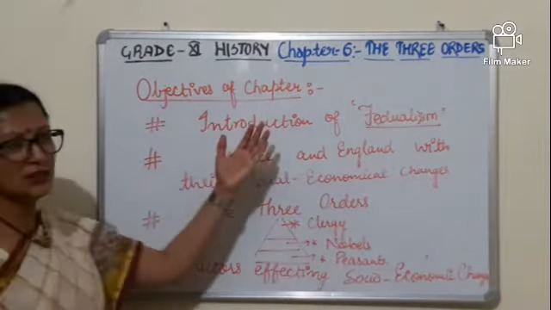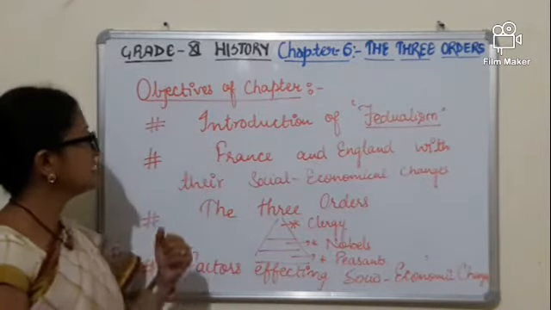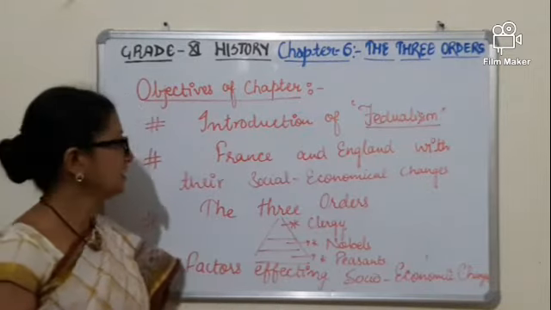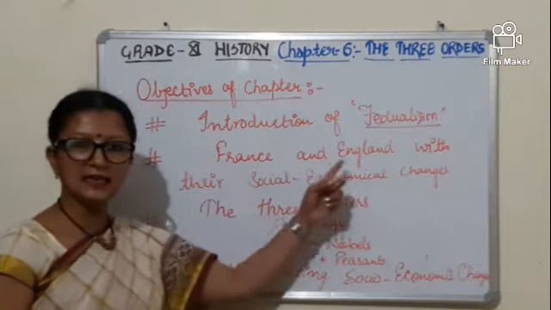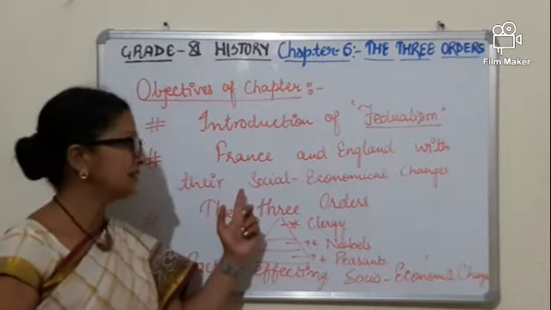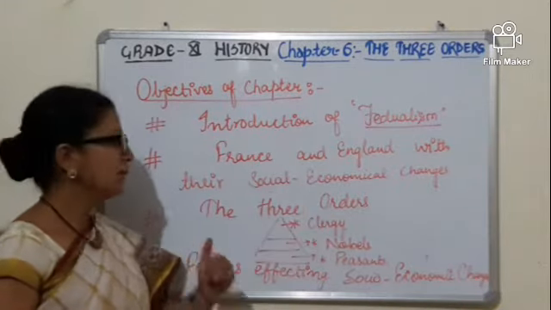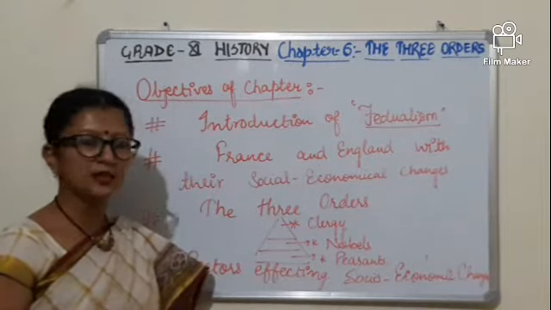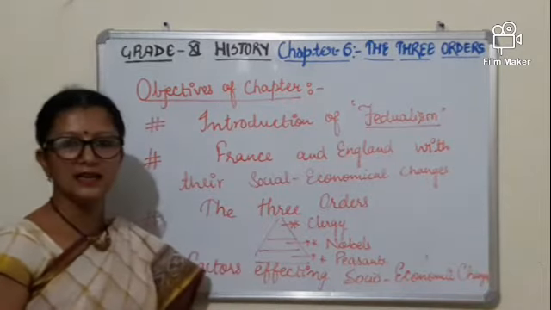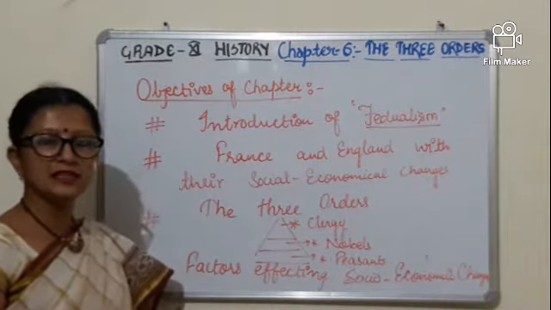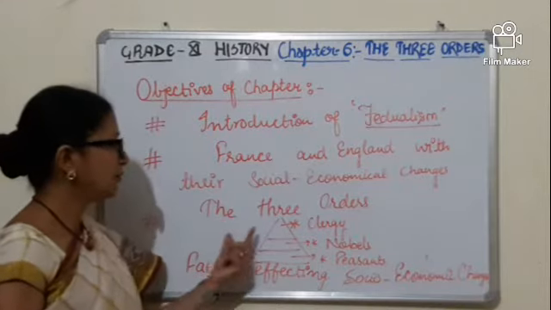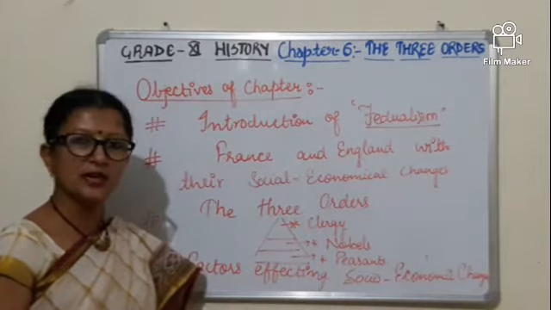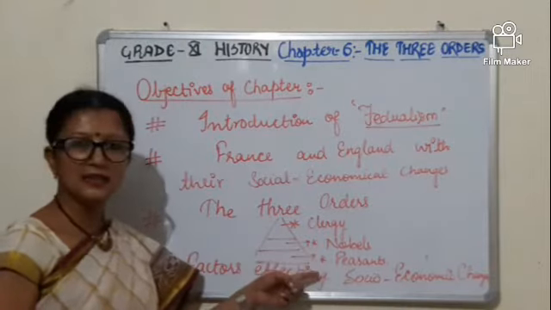Now, following are the objectives of the chapter which we are going to cover. First of all, we will see the word feudalism, what is the meaning of feudalism with the introduction. And second, we will cover France and England, how the name of France is being titled, and also we will see some social and economical changes which took place in the 9th to 19th century in France and England. After that, very interesting, we will see the social and economical changes with the help of three orders. That means the society which was divided on the basis of their work was clergy, nobles and peasants.